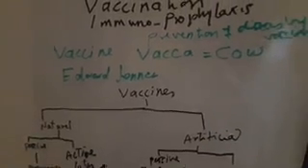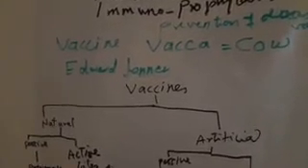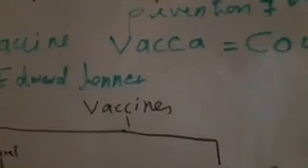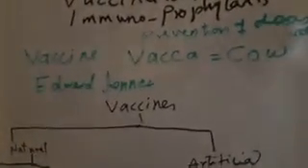Vaccine comes from a Latin word, vacca, and vacca means cow. And this was in honor of the British physician Edward Jenner, who worked with cows during the